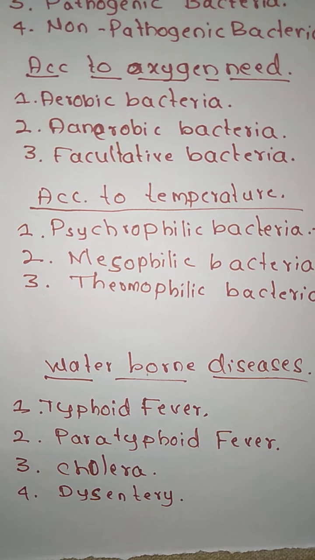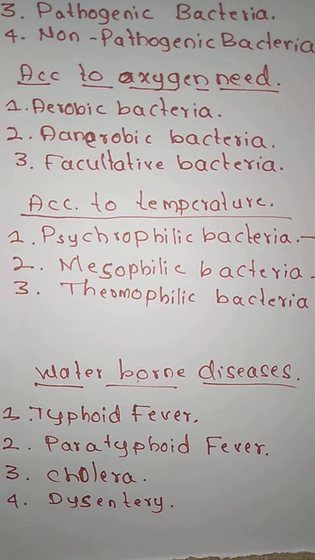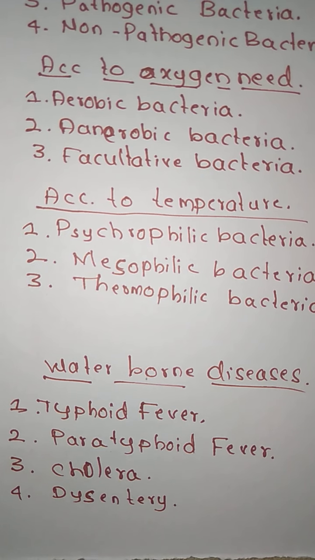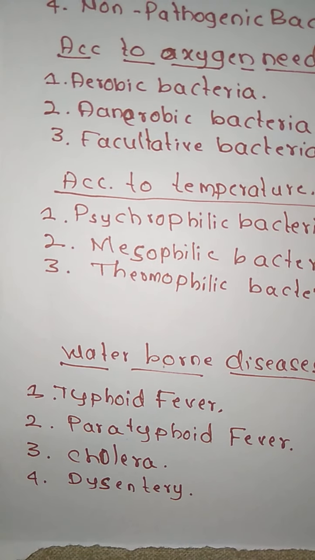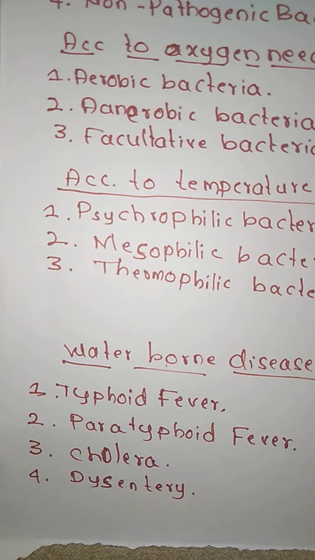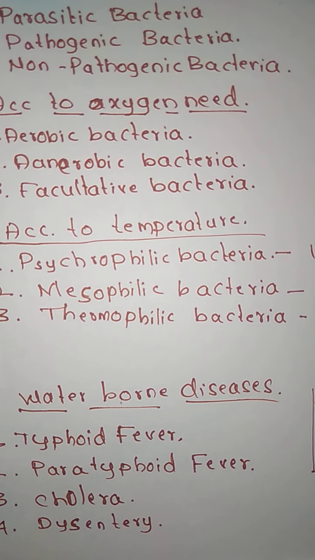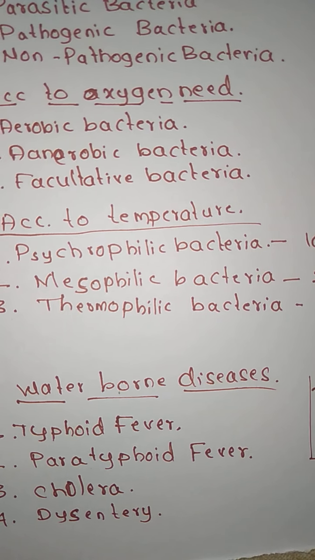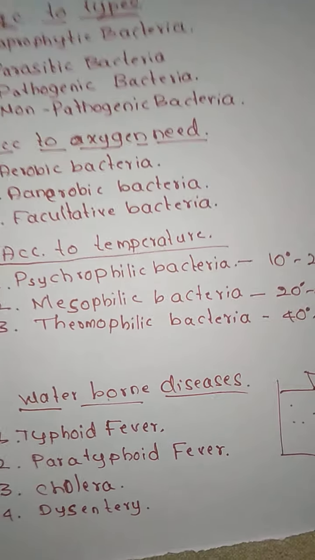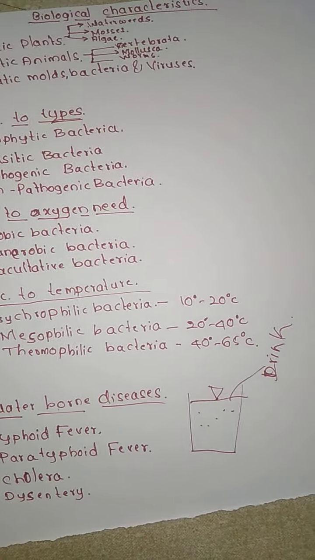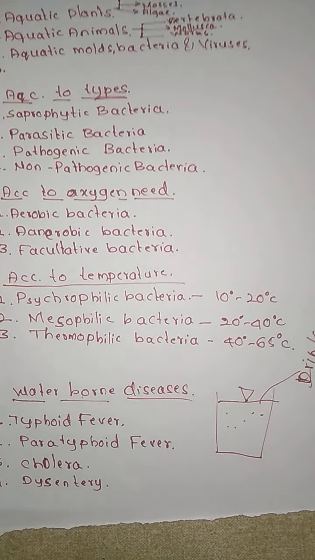Then in examinations they may also ask you to write in brief regarding viral diseases. The different kinds of viral diseases that we get are Coxsackie virus, polio, and infectious hepatitis. But normally they will be asking you regarding the different kinds of waterborne diseases.